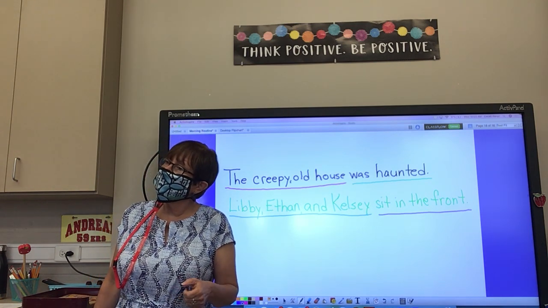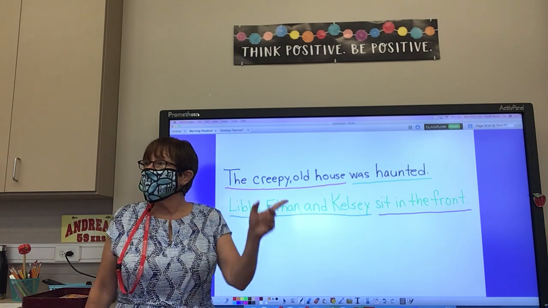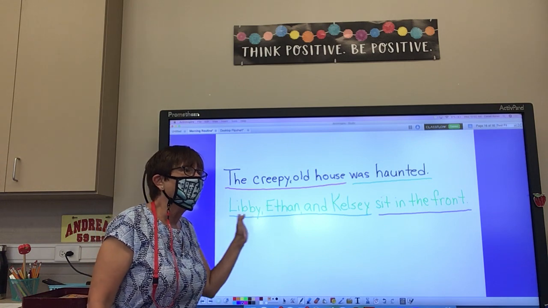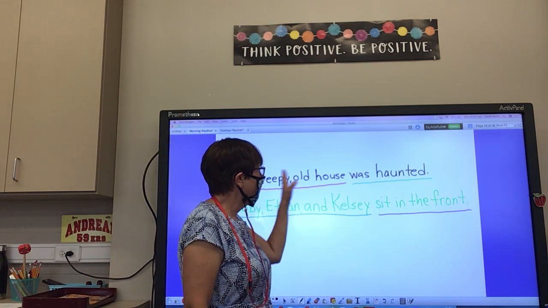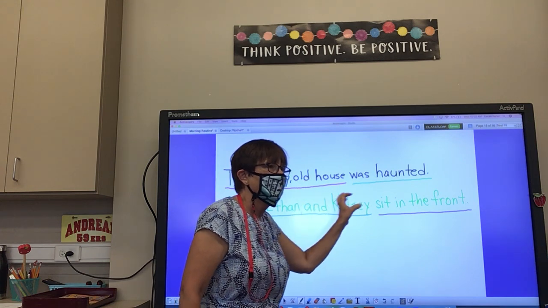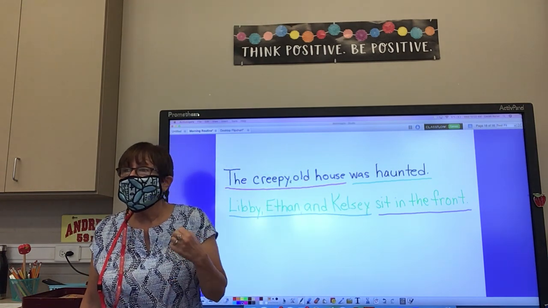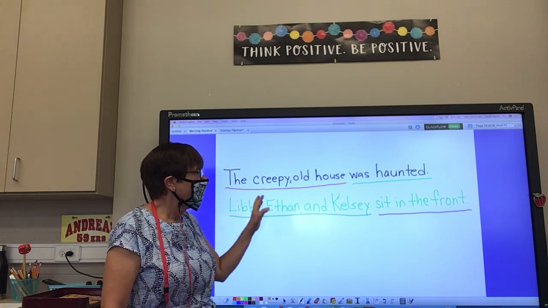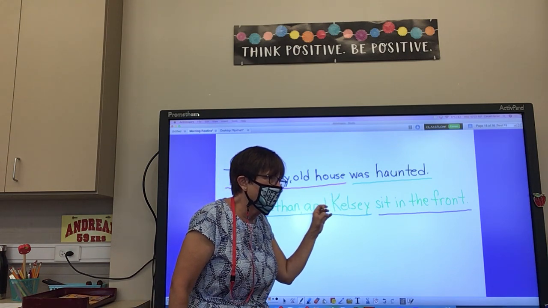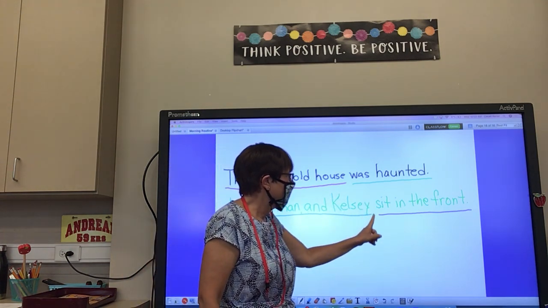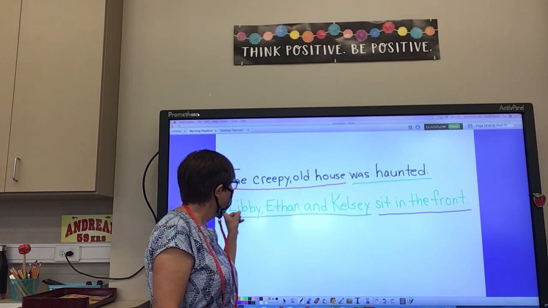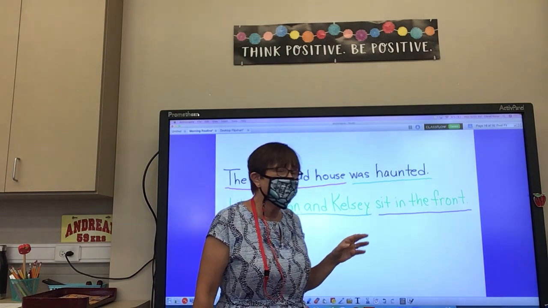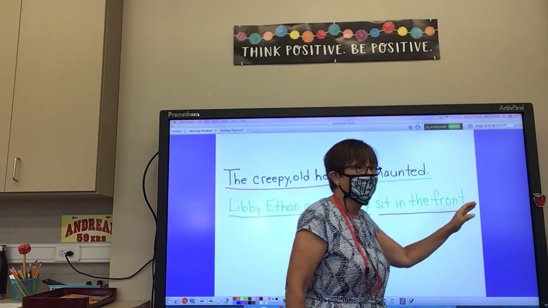That's our last example. So you have to make sure you get the whole subject. We had some examples like that in homework, and there's a little bit of confusion about that. So that's how we do it. Now, when we're underlining, boys and girls, we have to make sure we underline and start exactly where the predicate begins. You have to make sure you underline all the way to the end of the subject, and then you start underlining all the way to the predicate.